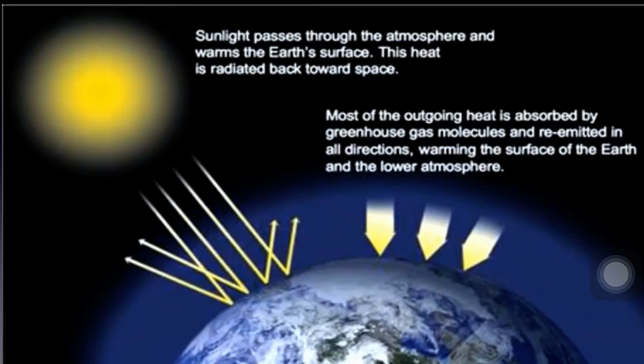Students, let us learn about temperature regulation. The earth receives energy from the sun. This energy is reflected by the earth in the form of heat. As you can see in the image, sunlight passes through the atmosphere and warms the earth's surface. This heat is radiated back toward space. Most of the outgoing heat is absorbed by greenhouse gas molecules and re-emitted in all directions, warming the surface of the earth and the lower atmosphere.